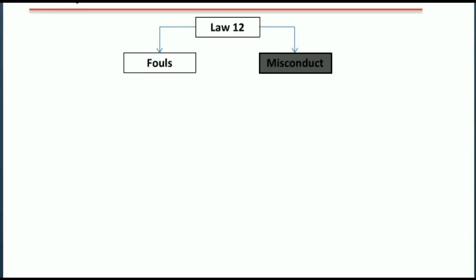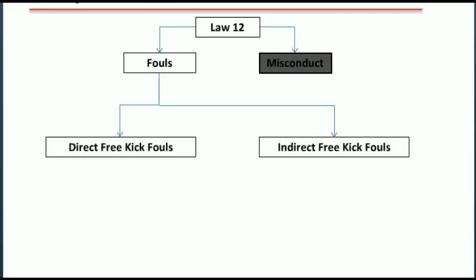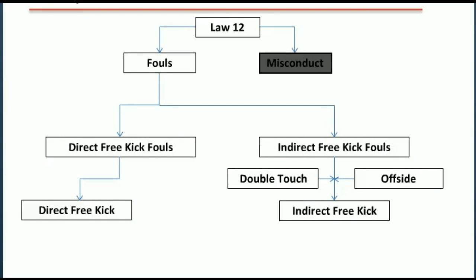In truth, there are only two types of fouls that players commit: direct free kick fouls and indirect free kick fouls. Penalty kicks, as we will cover in the future, result from direct free kick fouls that are committed by a particular player on a particular part of the field. There are 10 possible direct free kick offenses, but before we cover them, we have to set down some rules for when a direct free kick offense can take place.